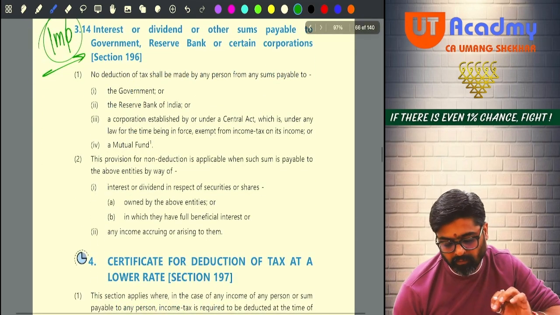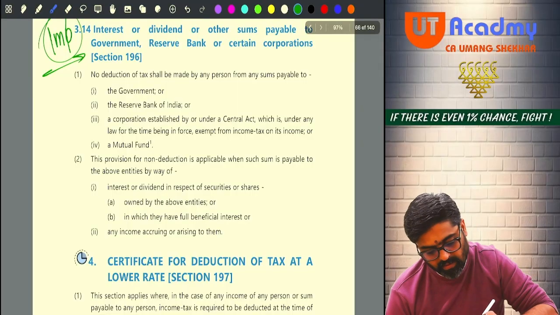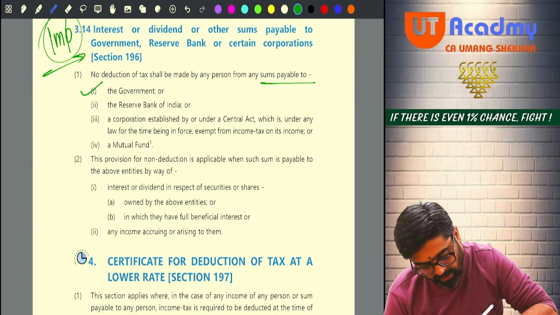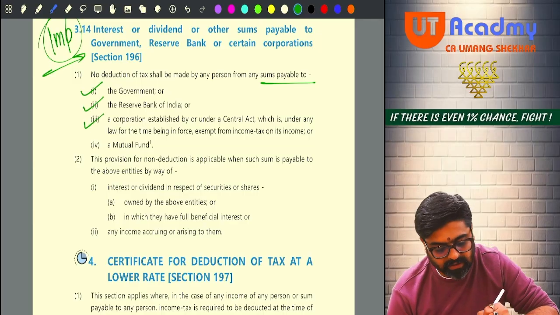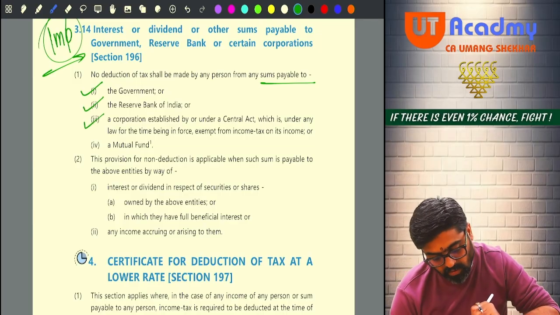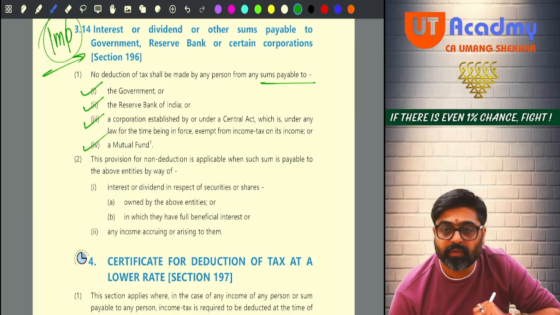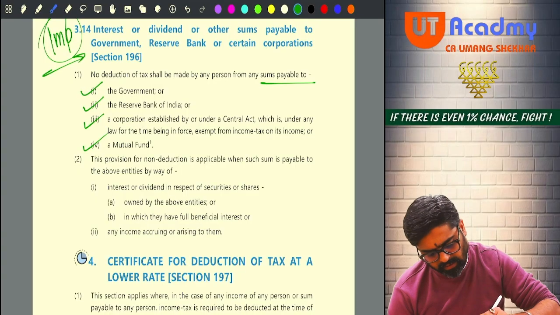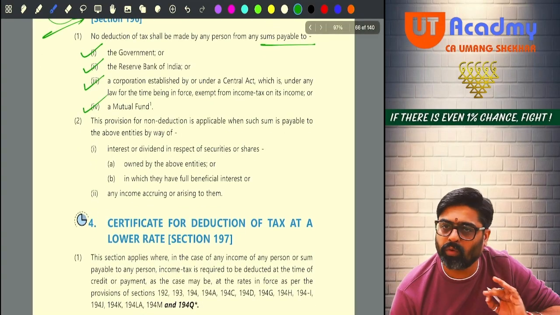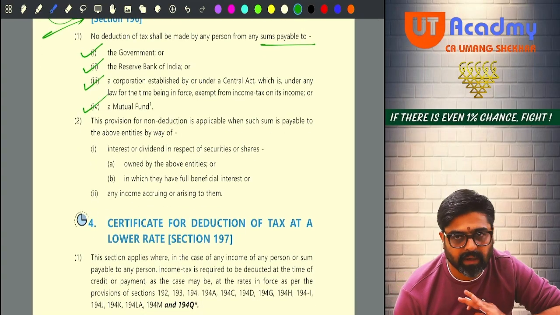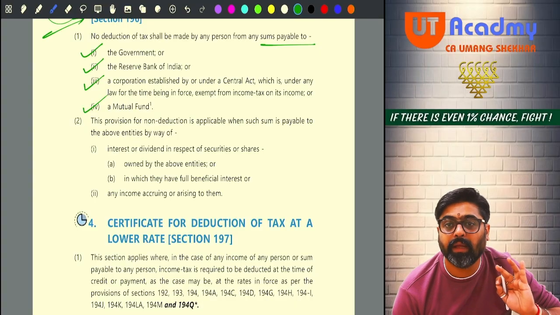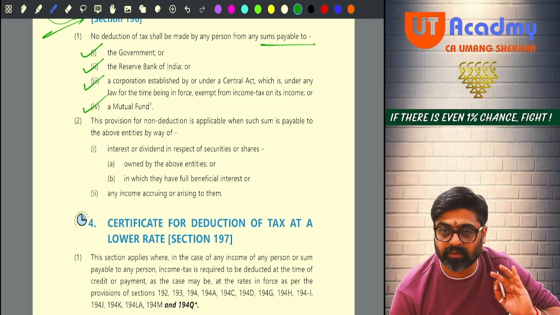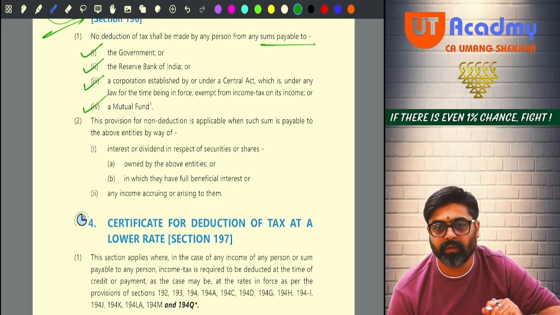Now, if any of these payees are there, meaning the government is the payee, RBI is the payee, any corporation established under any central act, or any mutual fund is there. If any of these payees are there, whatever payments are made to these payees, there will never be any TDS because immunity or exemption is granted under section 196 to these payees.